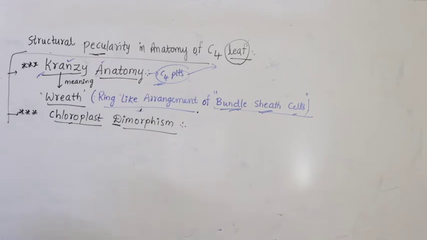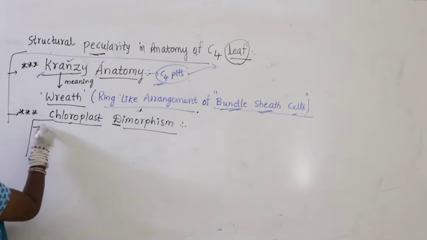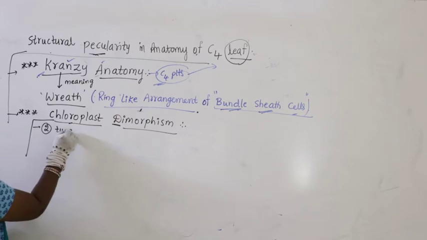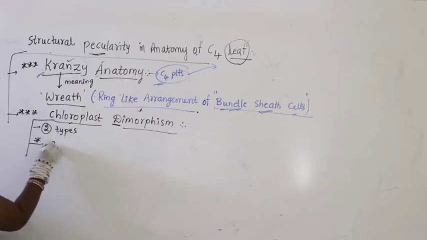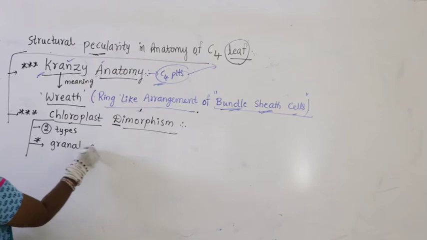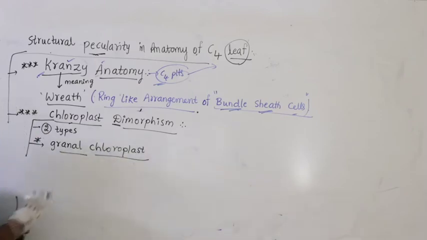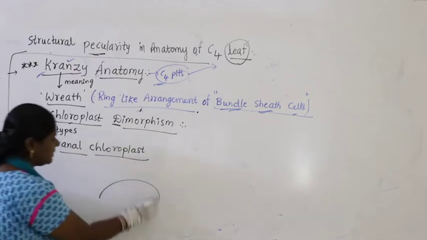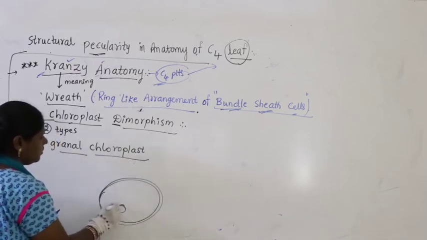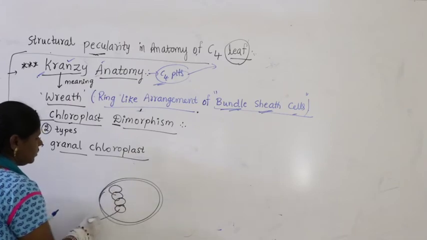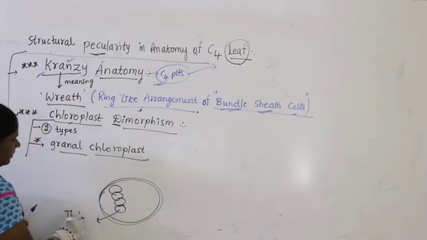So what are the two types of chloroplast? The first one, as usual, we know: granal chloroplast. Granal chloroplast means chloroplast with grana. What is grana? Files of arrangement of thylakoids within the chloroplast are called grana. Each one is called a thylakoid.